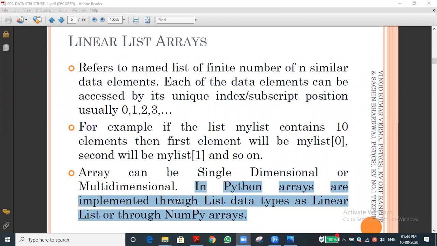NumPy is a library. For example, it is a package. We need to install that. Array concept is there. Then, import NumPy.